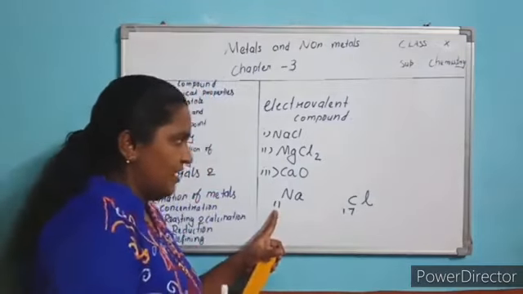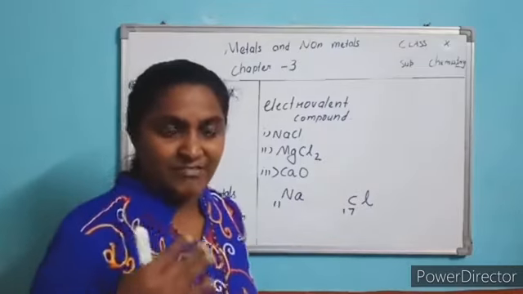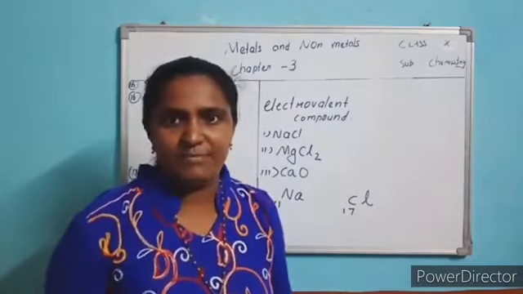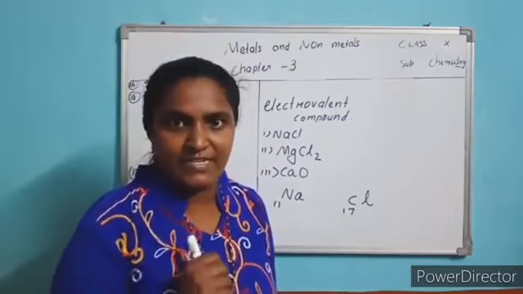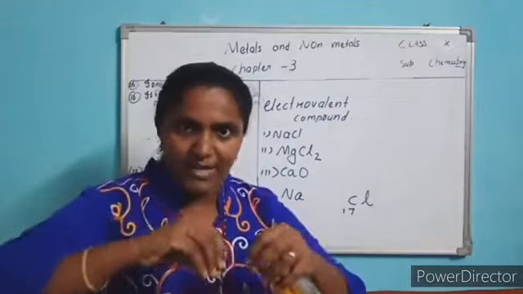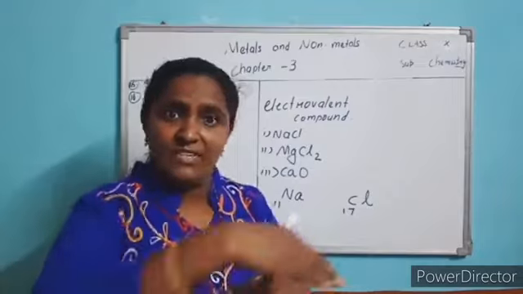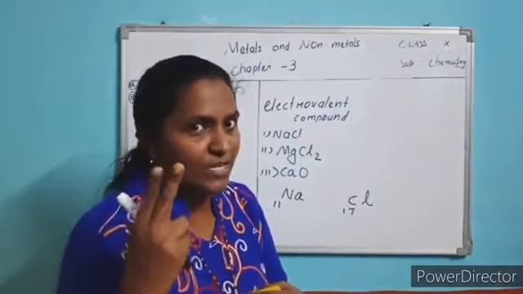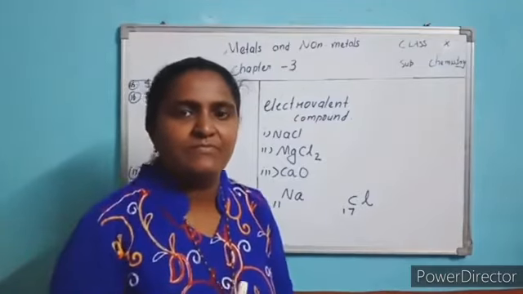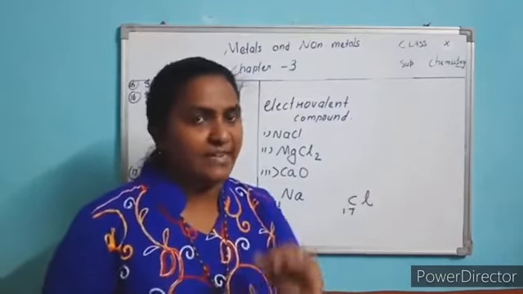So now come back. It has 11 electrons. I told you in the class, I have taken the example of a classroom. In the first seat only 2 students can be seated. Such an arrangement is made. In the second seat 8 children can be seated. Third also 8. In the same manner, electrons are also arranged. In the middle is the nucleus, and around the nucleus electrons are revolving. In the first orbit, how many electrons can rotate? 2. The second orbit 8. Third orbit 8, as it goes on. But you study another method in higher classes. Right now you study this one.